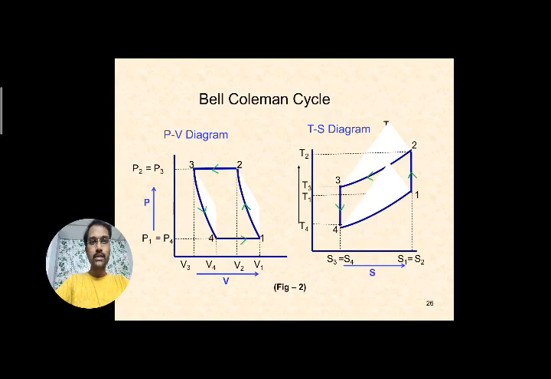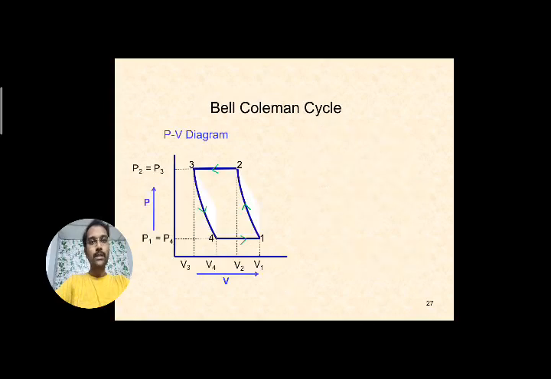These four processes, 1 to 2, 2 to 3, 3 to 4 and 4 to 1, happen in the main components of the Bell-Coleman refrigerator: the 1 to 2 process happens in the compressor, 2 to 3 in the heat rejection part or condenser, 3 to 4 is the expansion process, and 4 to 1 is at the refrigerated space, the evaporator or cold chamber. We will see the explanation of the processes one by one.